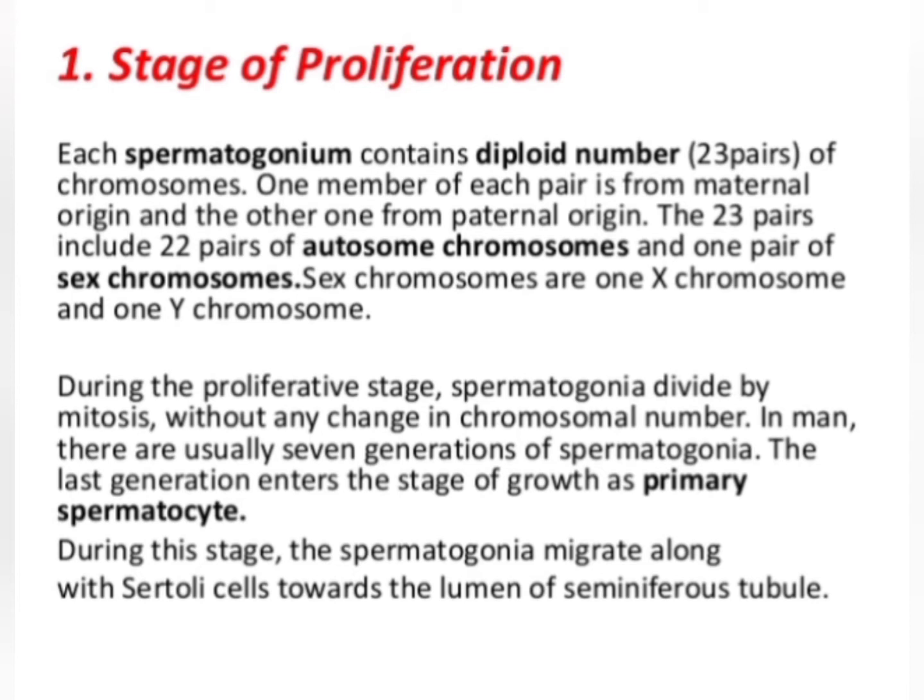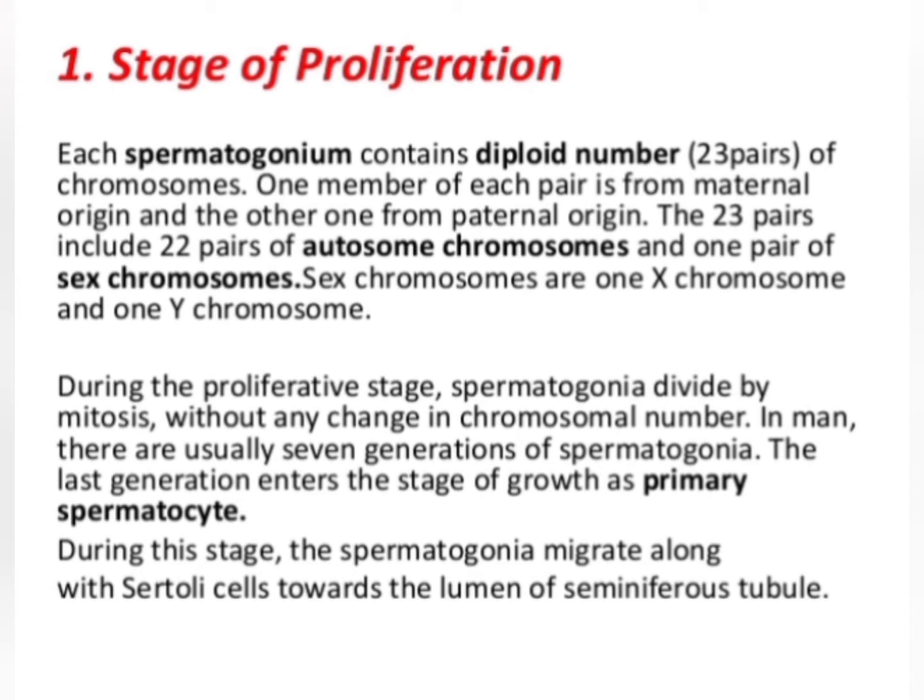Here I just used the word spermatogonia. You don't need to be confused between spermatogonium and spermatogonia. Both words have the same meaning, but spermatogonium is the singular form and spermatogonia is the plural form. When there are many spermatogonium cells, collectively they are called spermatogonia.